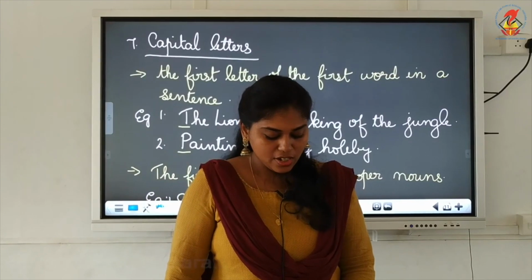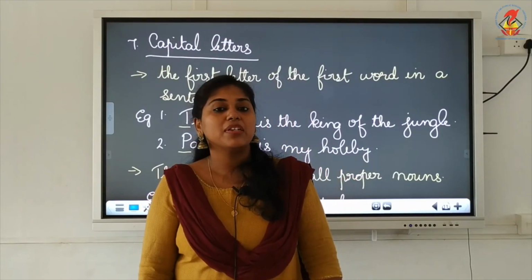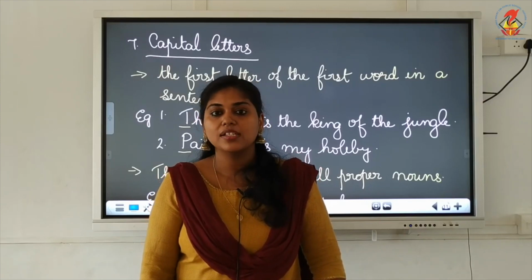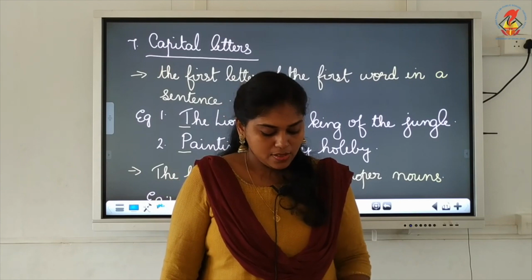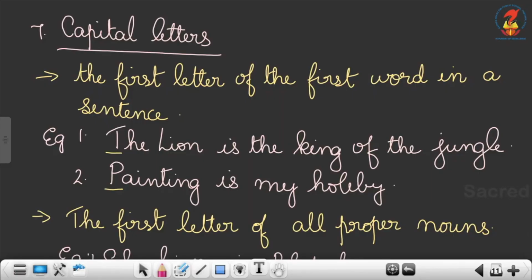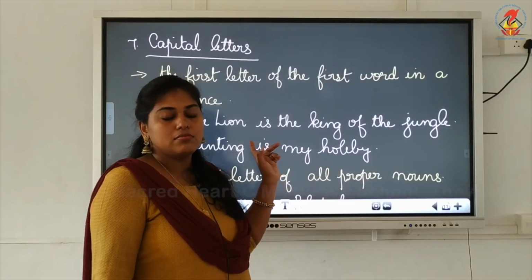The first letter of the first word in a sentence. As I said, when we begin a sentence, the first letter of the word starts with a capital letter. So, The lion is the king of the jungle. See here, the first letter is T, right? So we have to use capital letter there. What happens when we do not put capital letter?